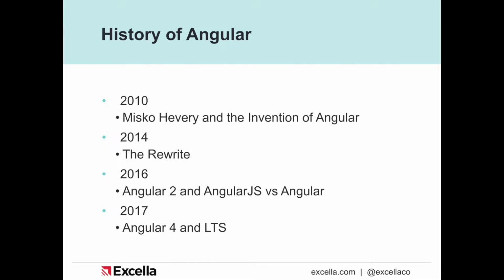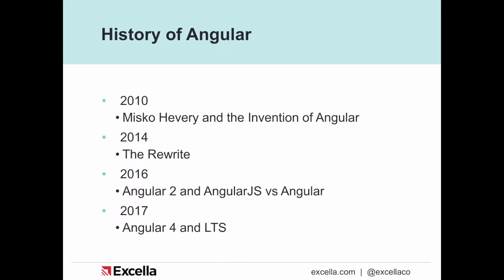In 2014, the team who had been built up around Angular realized that it was falling behind other frameworks, primarily React. The biggest way it was falling behind React was that it just couldn't keep up with speed due to a lot of the forced two-way binding that Angular contained, so the team decided they needed to do a full rewrite of it. The rewrite concluded in 2016 when the team released Angular 2. This was also the period where they split Angular and AngularJS.